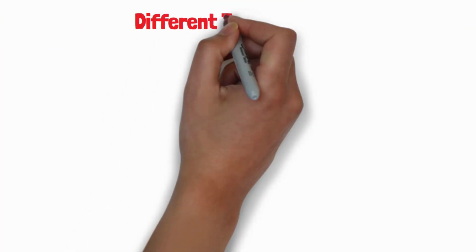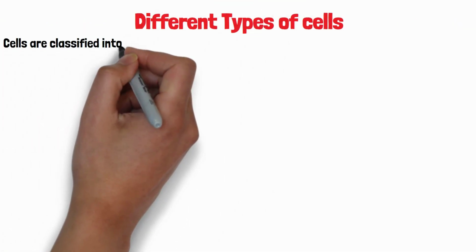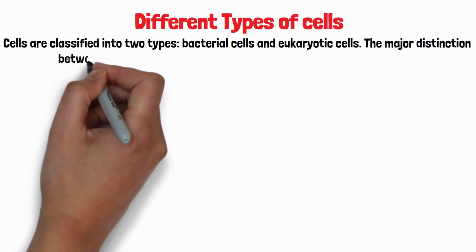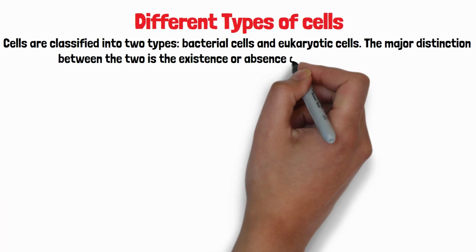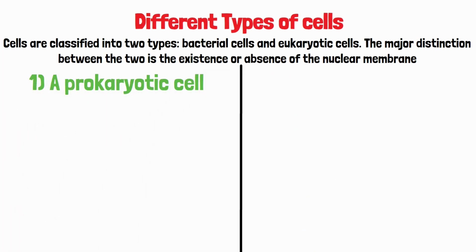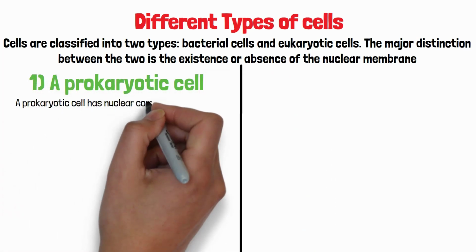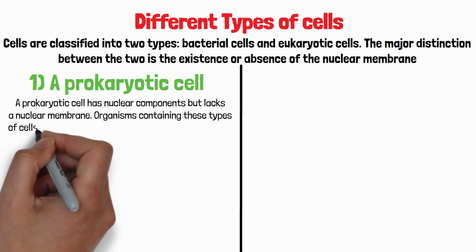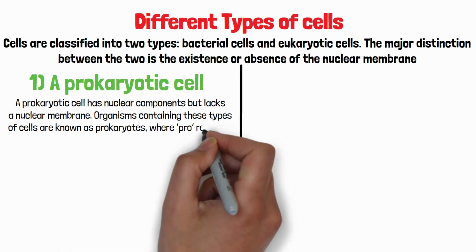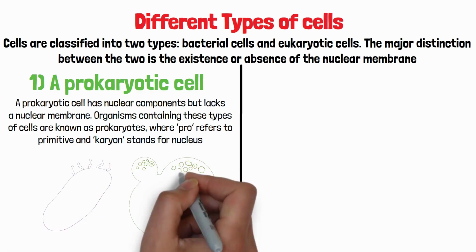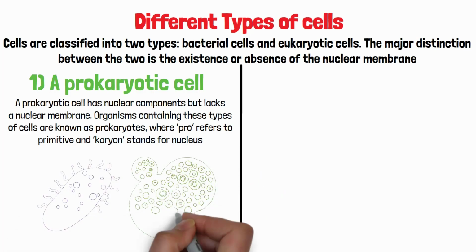Different types of cells. Cells are classified into 2 types: prokaryotic cells and eukaryotic cells. The major distinction between the two is the existence or absence of the nuclear membrane. Let's take a closer look at the 2 types of cells. 1. A prokaryotic cell has nuclear components but lacks a nuclear membrane. Organisms containing these types of cells are known as prokaryotes, where pro refers to primitive and karyon stands for nucleus. Prokaryotic cells are found in organisms such as bacteria and blue-green algae.